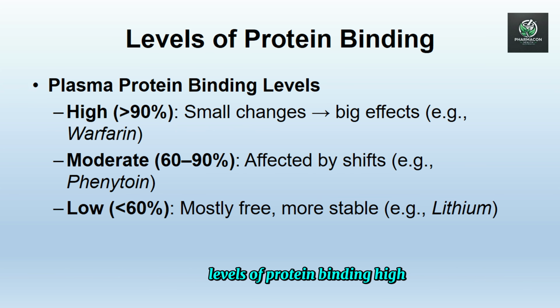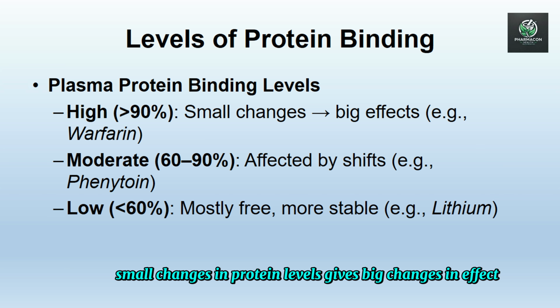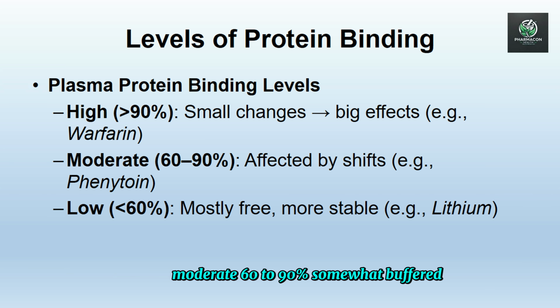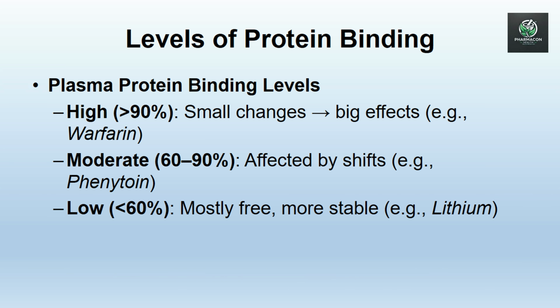Levels of protein binding. High, greater than 90%: very little free drug, so small changes in protein levels give big changes in effect. Moderate, 60 to 90%: somewhat buffered, but still affected by binding shifts. Low, less than 60%: most of the drug is free, so it is less affected by binding changes.